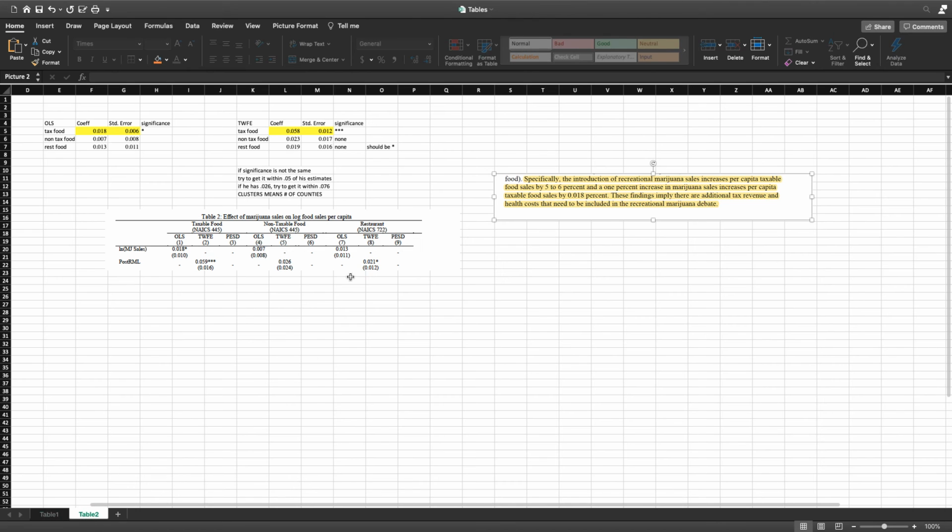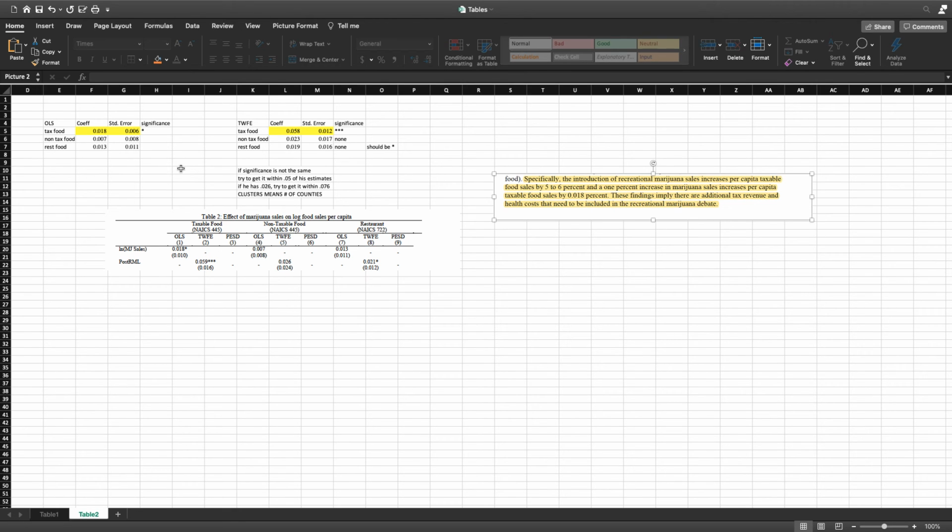And then here's my table, and here's the restaurant food where you can see there's a little bit of a discrepancy. I think that's 2 hundredths and then 4 thousandths in terms of the standard error. And then there's the taxable food.